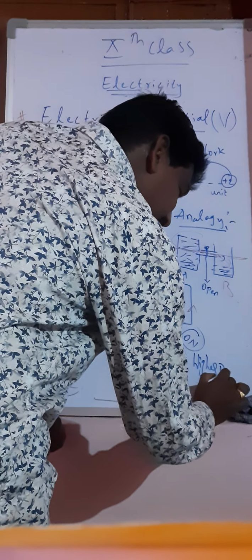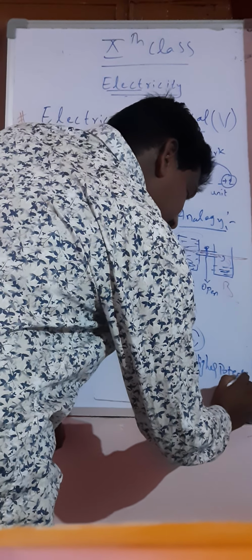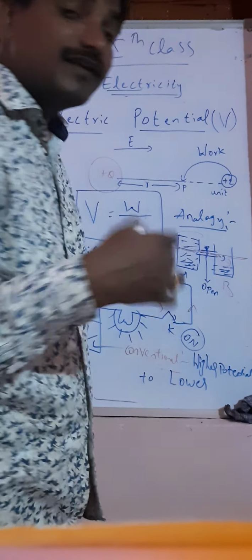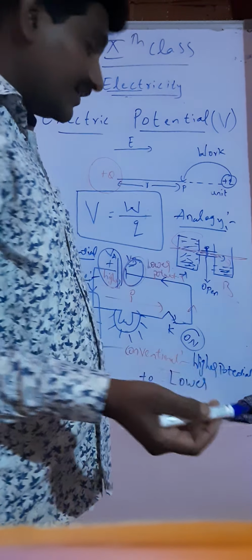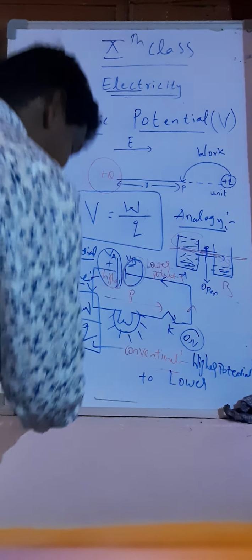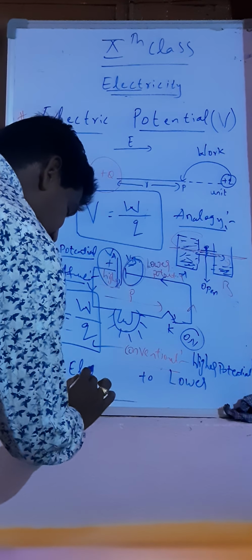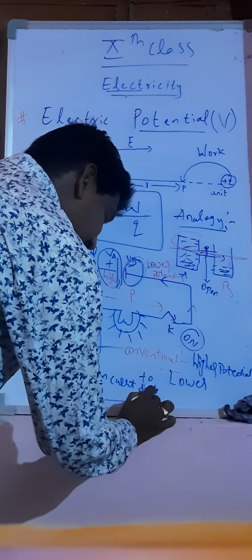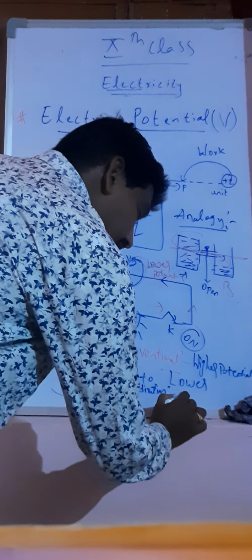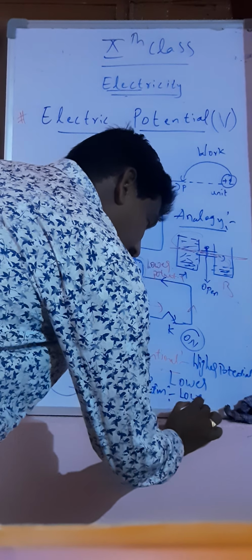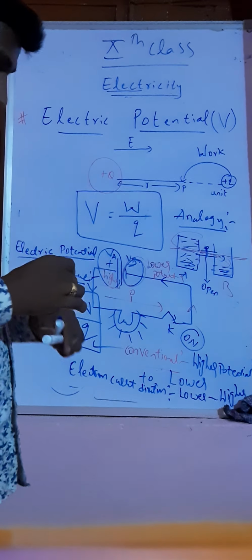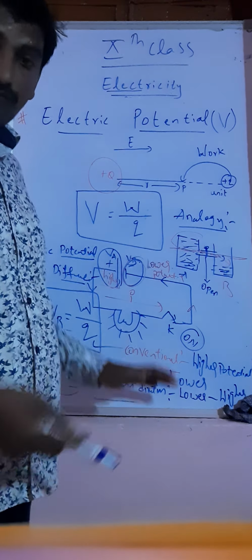The electron current direction, negative to positive, is from lower to higher potential. This is the concept of potential.